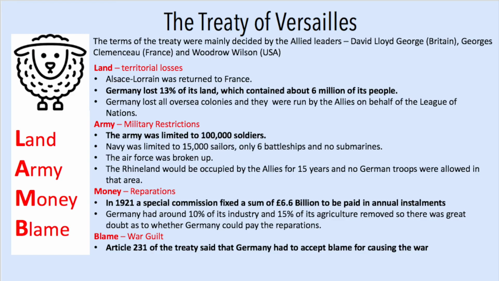For blame and war guilt, Article 231 of the treaty said that Germany had to accept blame for causing the war. This was the term that the Germans most resented. To them, the war had been one of self-defence.